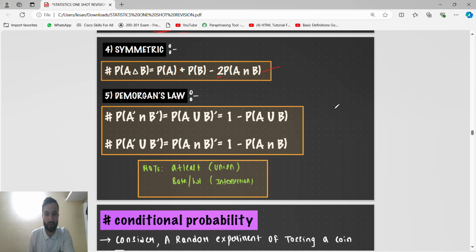De Morgan's law, which they rarely use. So this is De Morgan's law. At least means union, both or and means intersection. De Morgan's law: probability of A dash intersection B dash means probability of A union B whole complement, that is 1 minus probability of A union B, because we know how to find the complement. So probability of A dash union B dash is equal to probability of A intersection B whole complement, that is 1 minus probability of A intersection B.